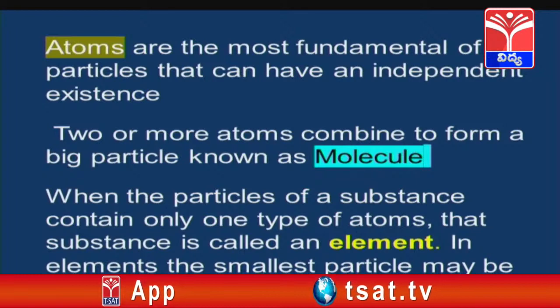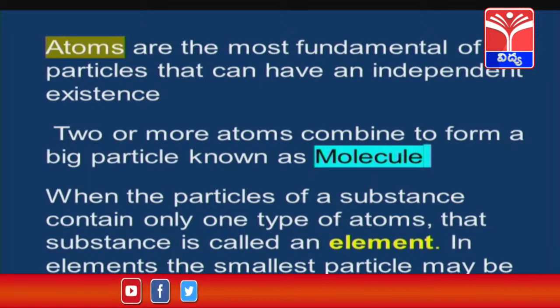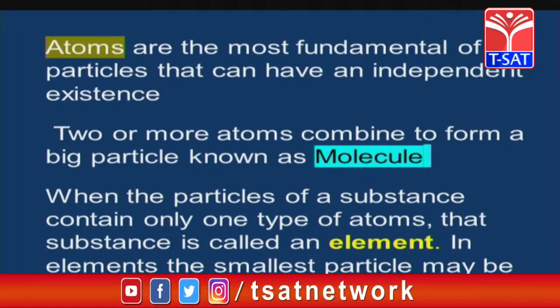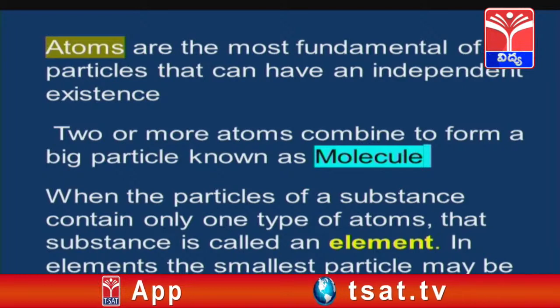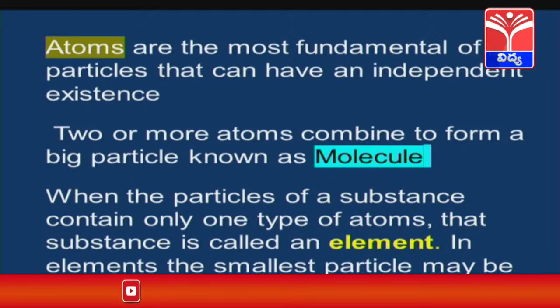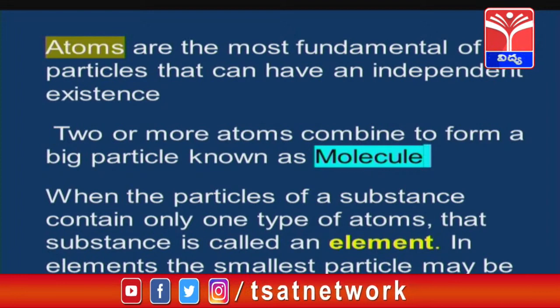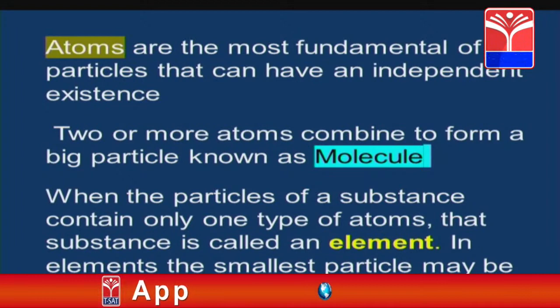And we know that matter is chemically classified into two types. One is pure substances and the other is impure substances. Pure substances are again classified into two types. What are they? One is elements and the other is compounds. Elements are the pure substances which are composed of only one kind of atom, and these elements cannot be further subdivided during a chemical change.